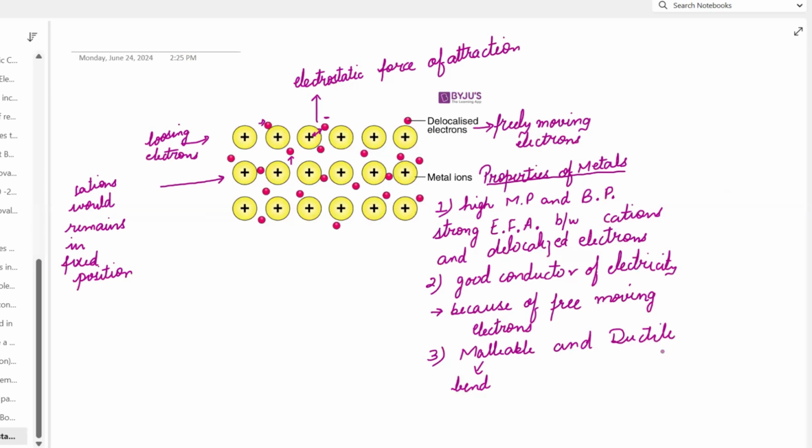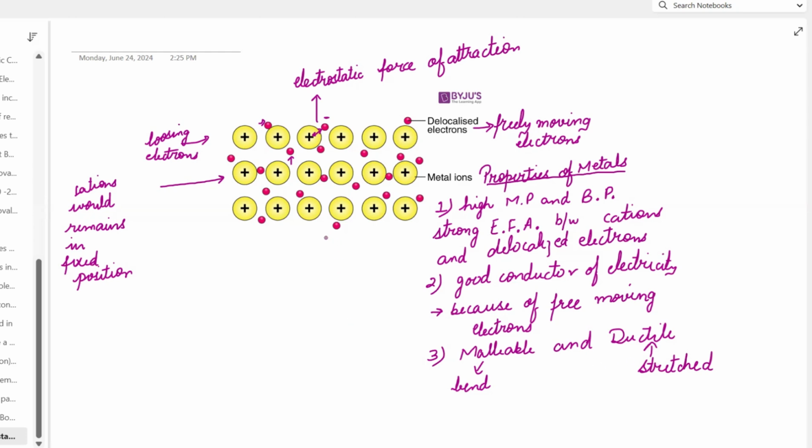And ductile means that they can be stretched into wires. You have seen copper wires. The copper metal has been converted into wires because of its metallic property of being ductile.